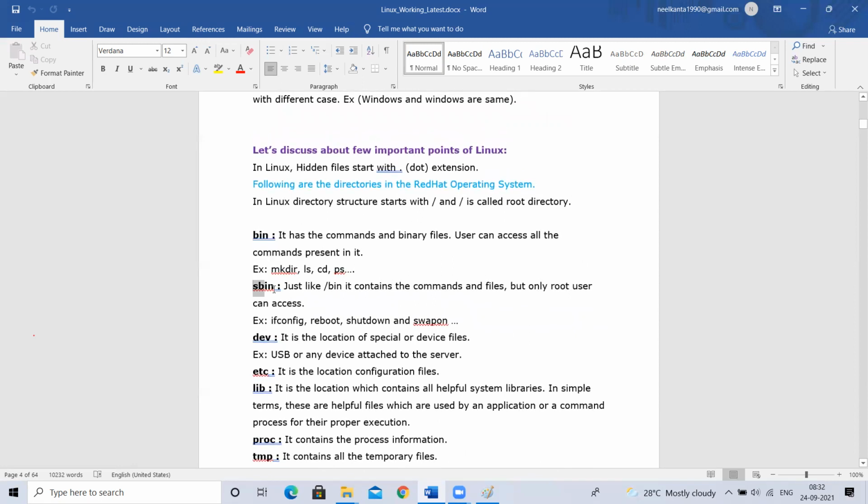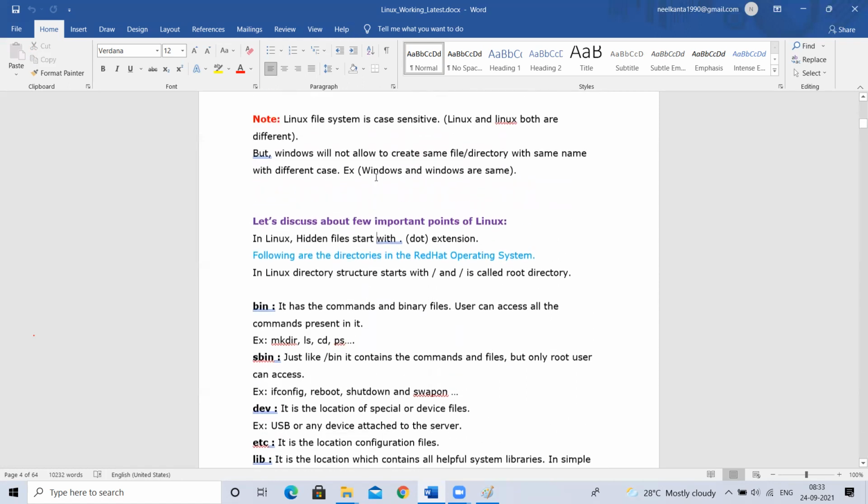Bin directories, right? There is something called sbin. Secure bin. sbin means secure bin, secure binaries. This also contains binaries, means this also contains commands. But there is one difference. There will be a few commands inside bin, and some more commands in sbin. What is the difference between the commands present in bin and the commands present inside sbin?